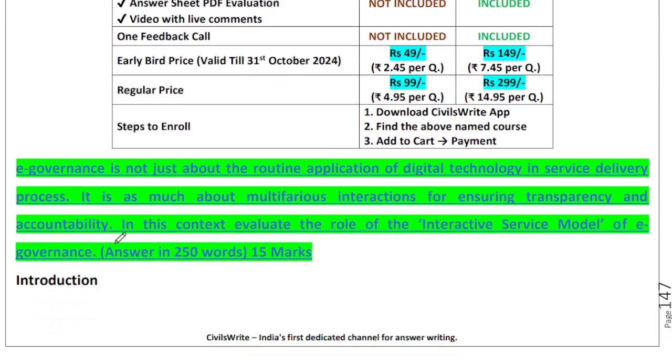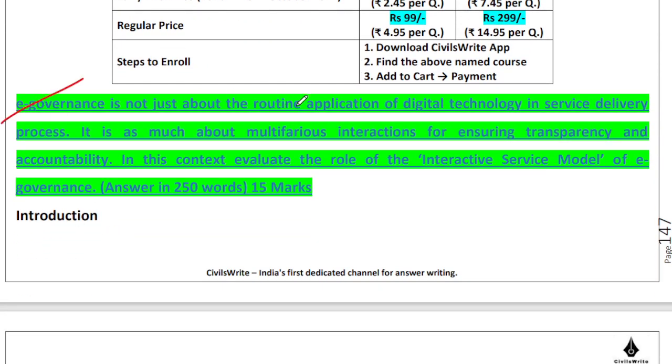Moving ahead to the next question, e-governance. E-governance is not just about routine application of digital technology in service delivery process. It is about multifarious interactions for ensuring transparency and accountability. Evaluate the role of interactive service model of e-governance. What they are essentially trying to say is that e-governance is not just about, instead of printing it out, we are mailing it. That's not e-governance. That's just routine tweaking of the process using technology. E-governance is much more than that. That's the basic crux of the question.